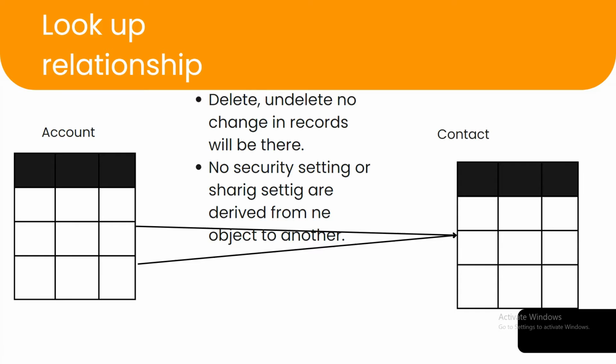What this means is that no security settings or sharing settings are derived from one object to the other. Whatever you do, the changes in one record will not affect the other record, right?